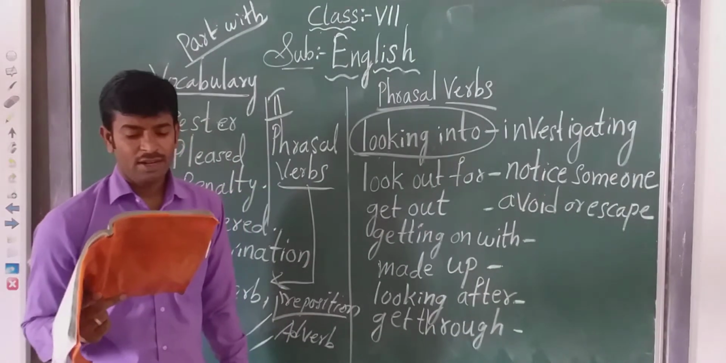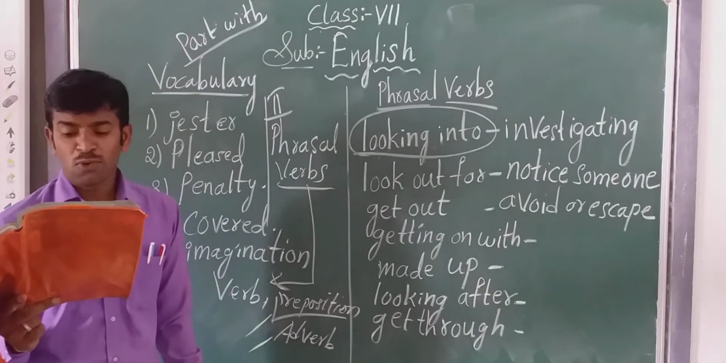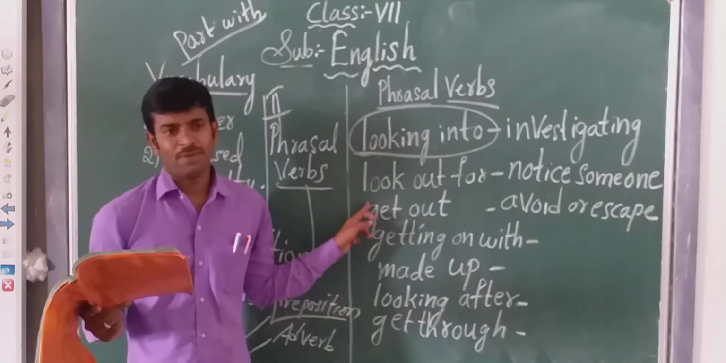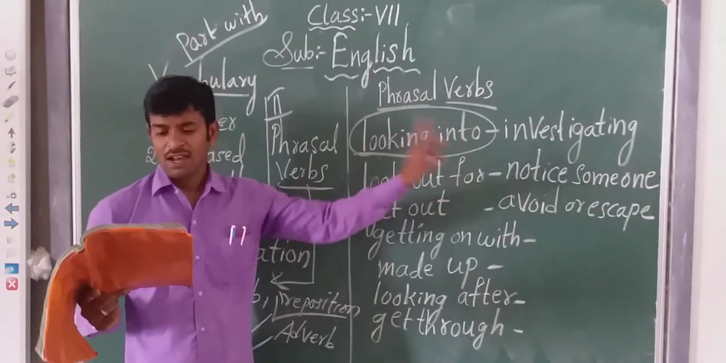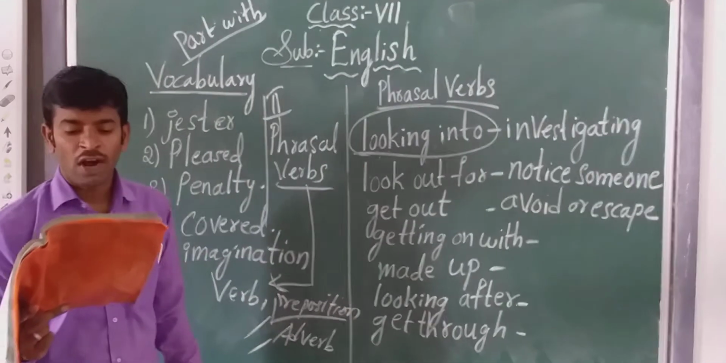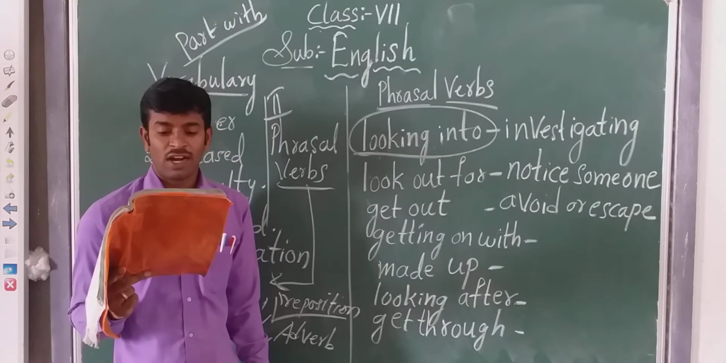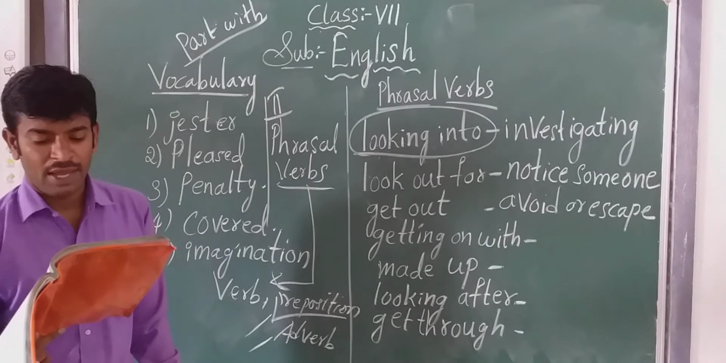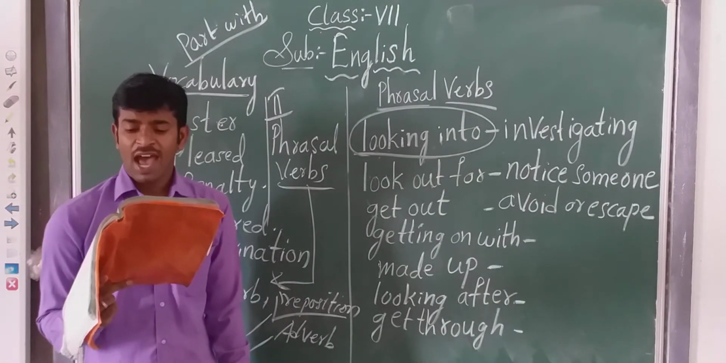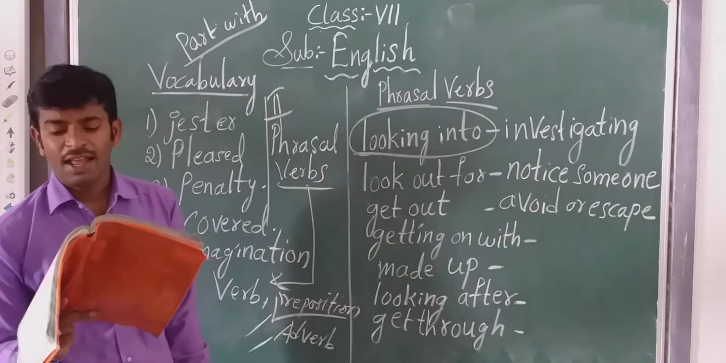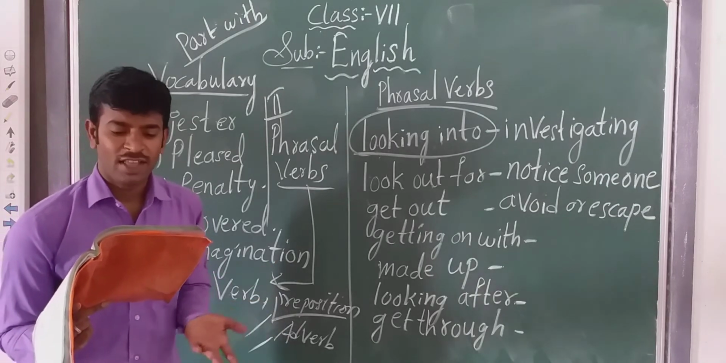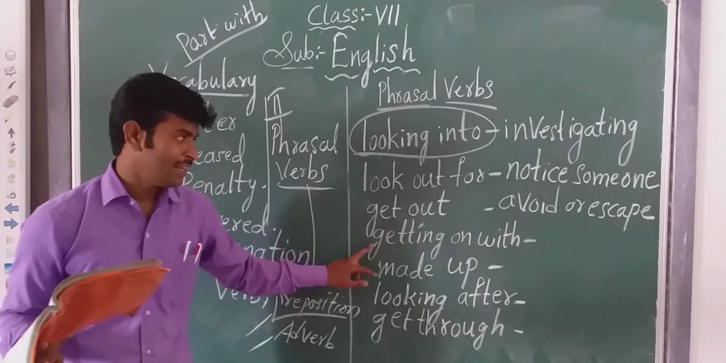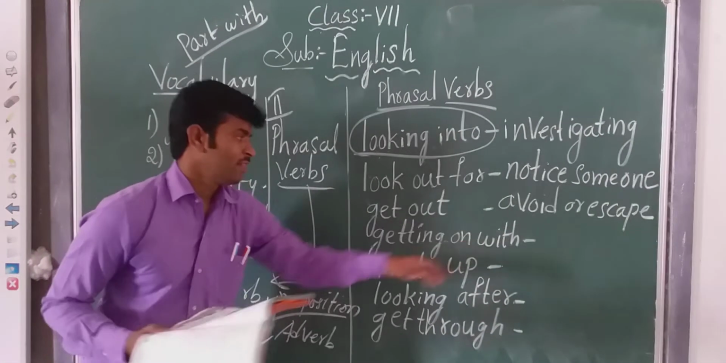Now, next paragraph. Next Roman number. Bhanu joined a new company. In the first paragraph, we have got three phrasal verbs along with their meanings. Yes? Now, in the second paragraph, Bhanu joined a new company. Not few, it is a new company. In the beginning, she had problems with her manager. But now she is getting on with. I have written, yes, getting on with.